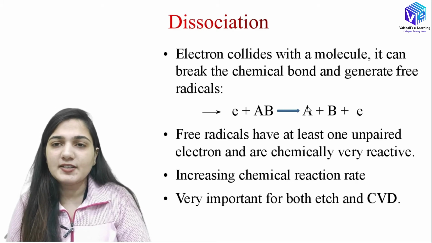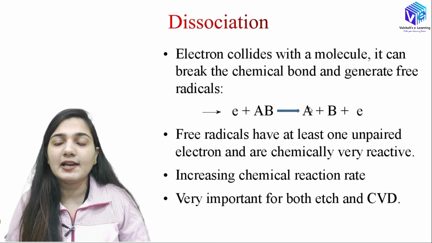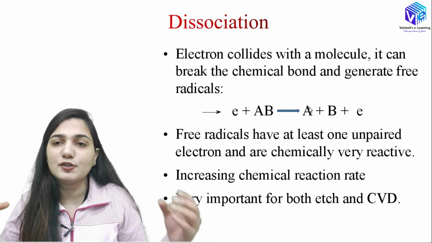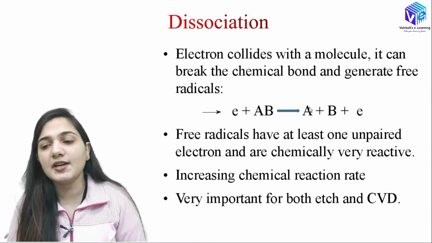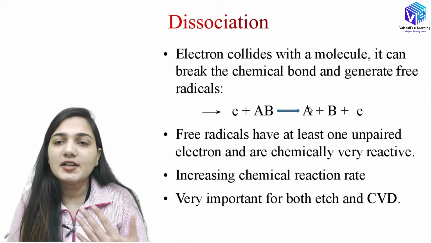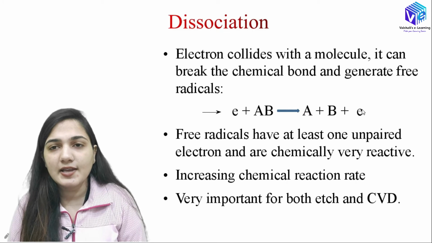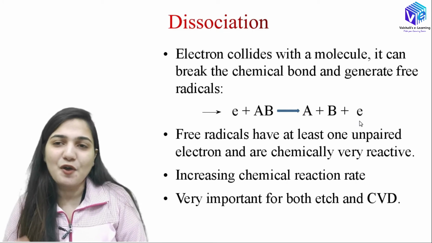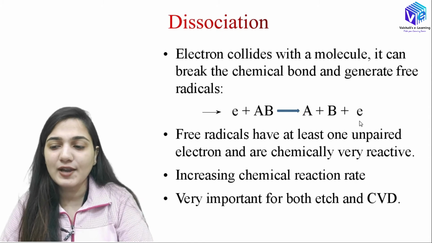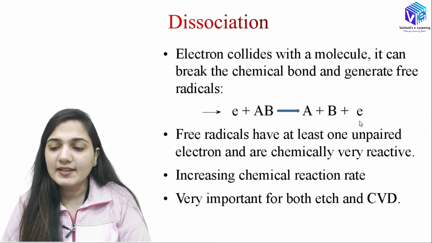Let's suppose we have carbon monoxide and an electron hits it. It can generate a carbon atom and an oxygen atom. This process is called dissociation, and the electron is left as it is, to be used for the dissociation of further molecules. So when an electron collides with a molecule, it can break the chemical bond and generate free radicals.